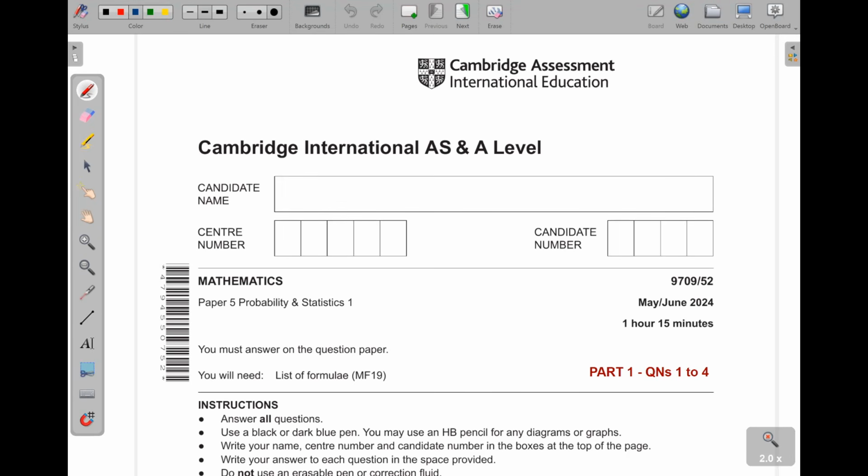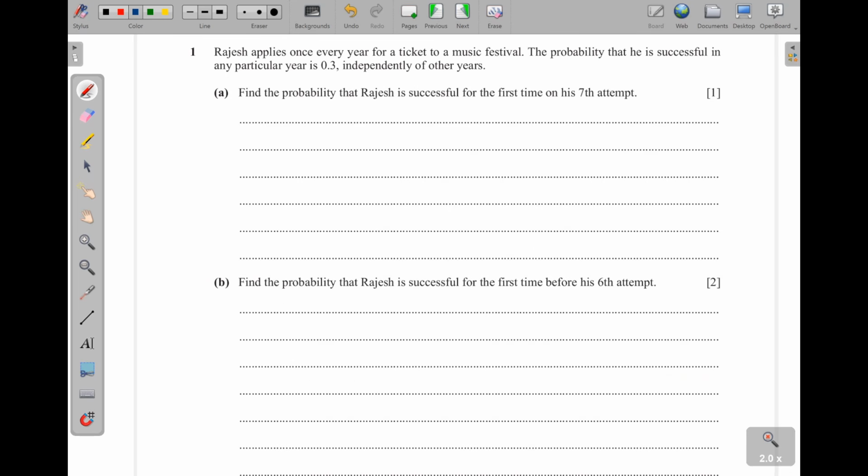This is Teacher Simon taking you through Cambridge International AS and A-Level Mathematics Paper 5-2 for May/June 2024, for questions 1 to 4. Question 1.